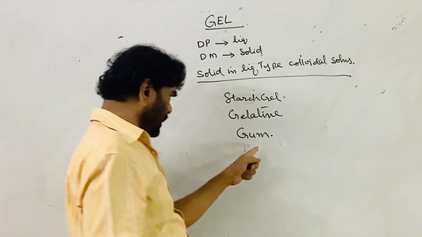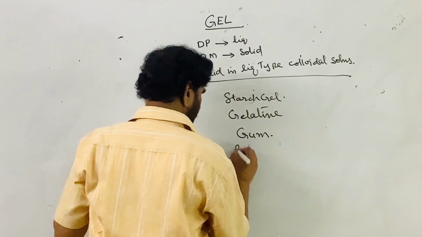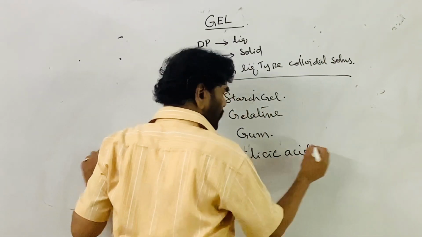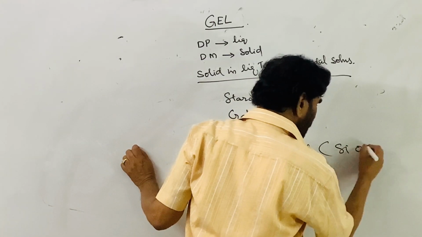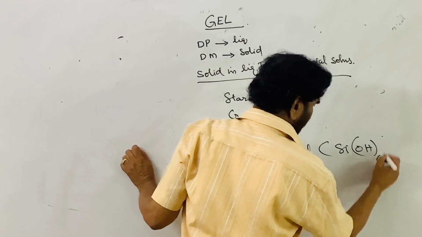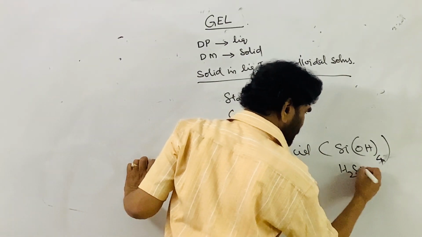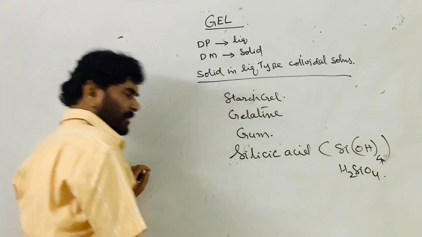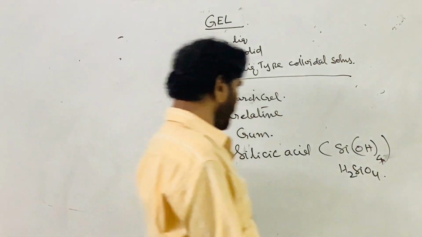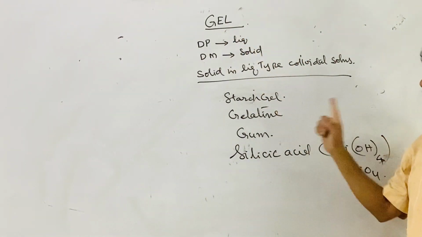So these can all be converted into this one, salicylic acid, a polymer of silicon hydroxide. It is called silicic acid, H2SiO4, silicic acid. So these all come under the category of gel, more of solid, less of liquid.